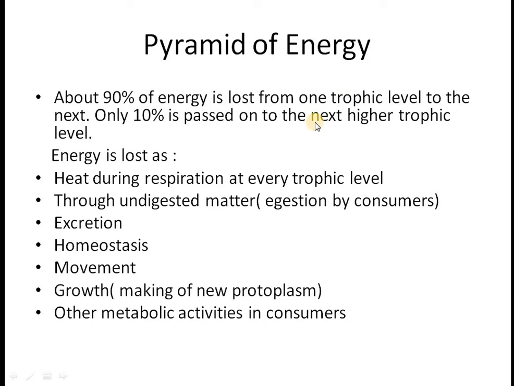This is again a very important point of this chapter. You have to understand the fact that about 90% of the energy is lost from one trophic level to the next, and only 10% is passed on to the next higher trophic level. Why does it happen that energy is lost? Not just a small amount, but 90% of the energy is lost. It is lost as heat during respiration at every trophic level. It is lost because of egestion, the undigested matter which is removed from the body of the consumers.